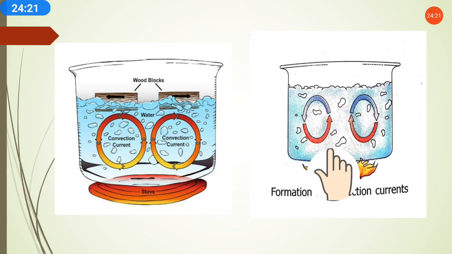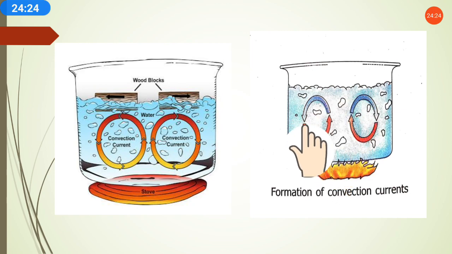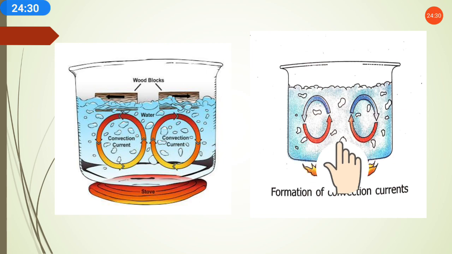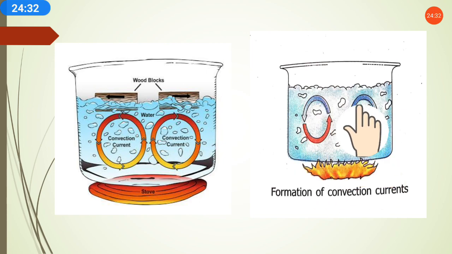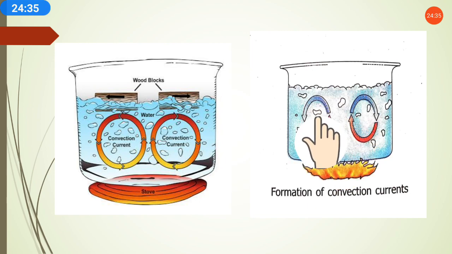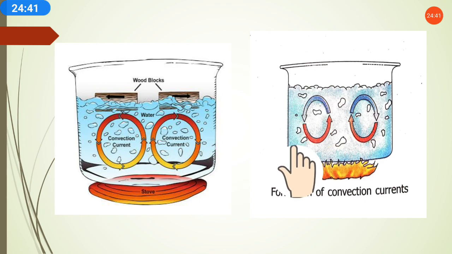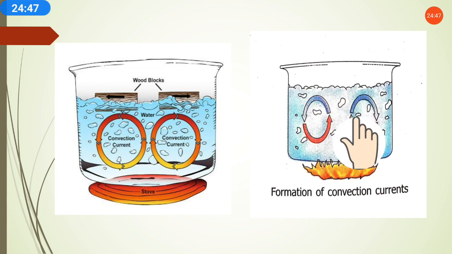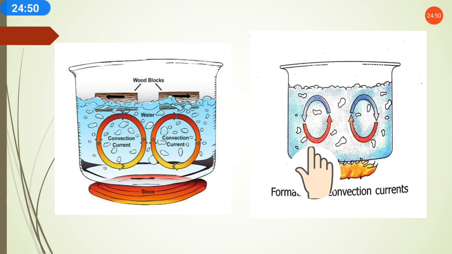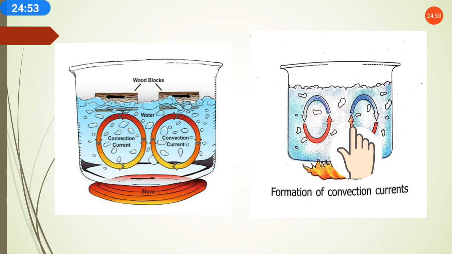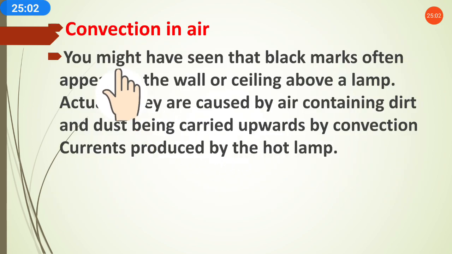Here you can see this is bubble type. Here what's going on? The movement of molecules is going on, meaning the hotter molecules and colder molecules form a strip and take the path upward and downward, and this is what is called an actual movement of molecules, meaning colder molecules moving downward, hotter molecules moving upward. So this is what is called convection. I hope I am clear to you. And these streams are called convection currents. So convection currents, I hope I am clear to you and you have understood.